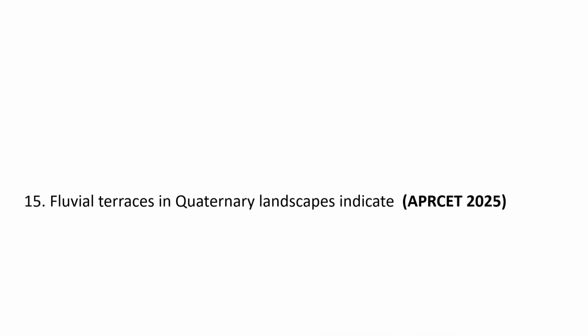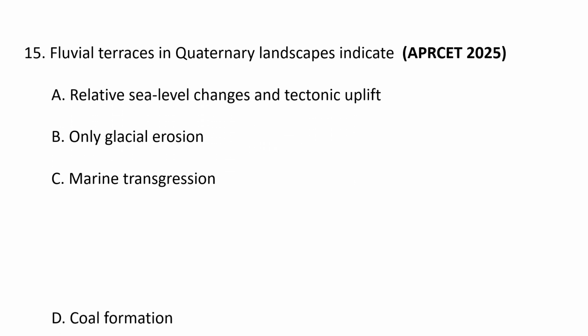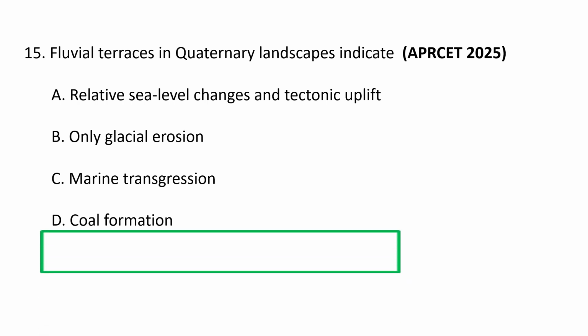Next question. Fluvial terraces in Quaternary landscapes indicate A. Relative sea level changes and tectonic uplift, B. Only glacial erosion, C. Marine transgression, and D. Coal formation.